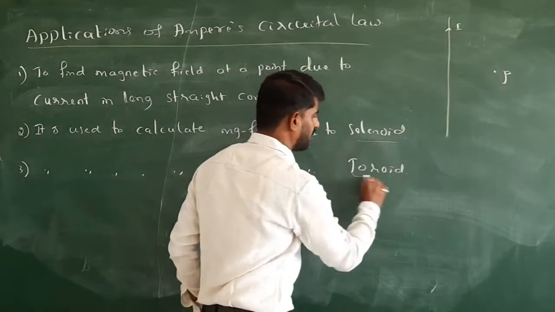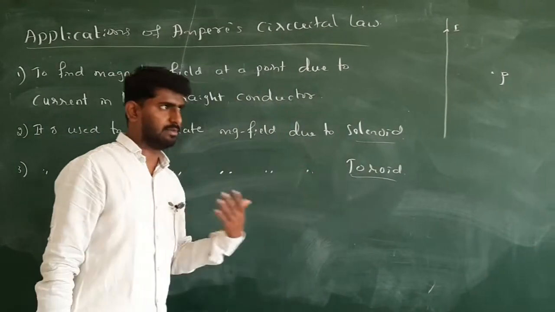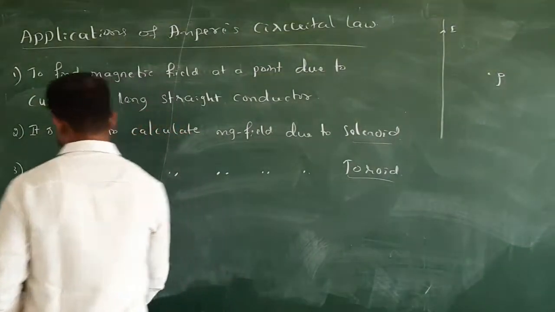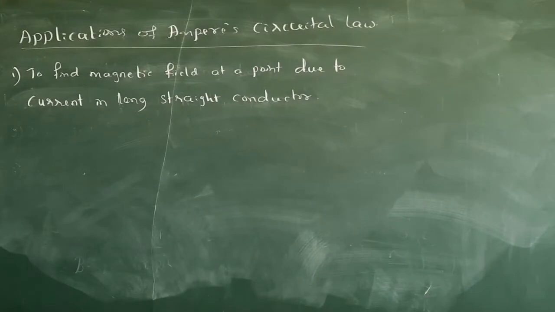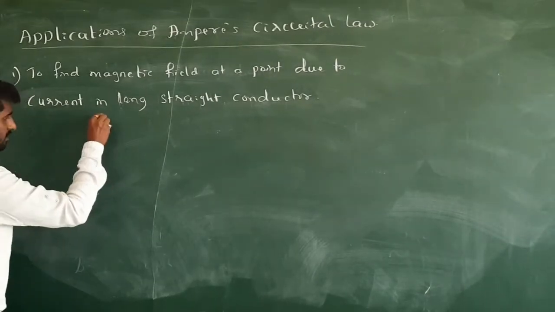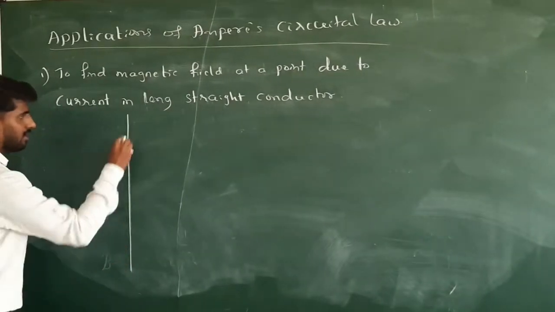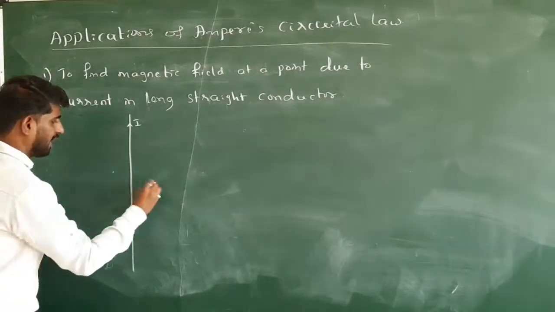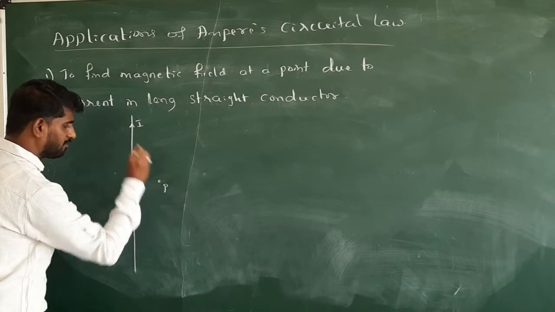So solenoid and toroid, I will explain these two in detail in the next class. Okay, we will see the first one. Okay, so here it is a conductor. It's a straight conductor carrying current I. I want to get the magnetic field at this point P.